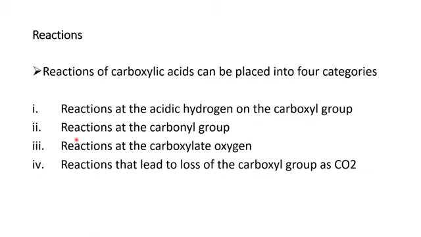Now, after a brief introduction to the nature of carboxylic acid, here are the reactions of carboxylic acid. Basically, carboxylic acid reactions consist mainly of four categories. Firstly, reactions at the acidic hydrogen of the carboxyl group. Next, reactions at the carbonyl group. Next, reactions at the carboxylate oxygen. Next, reactions that lead to the loss of the carboxyl group as carbon dioxide. We will discuss all these points one by one. Next slide.